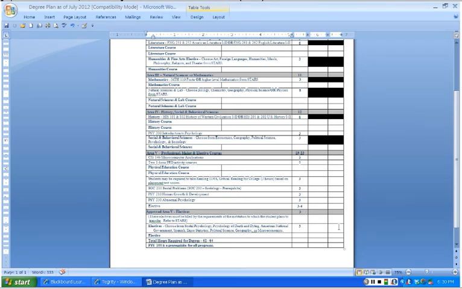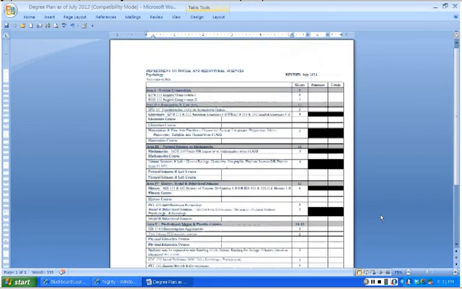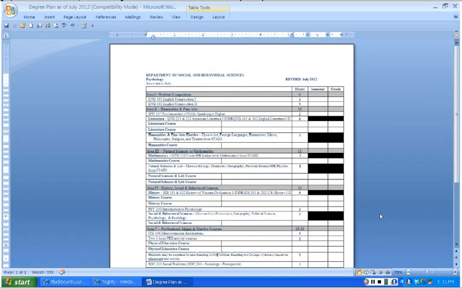The total hours that you must have for the Social and Behavior Sciences Department are 61 to 64 hours to complete this program. That explains the degree plan for the Social and Behavior Sciences Department.